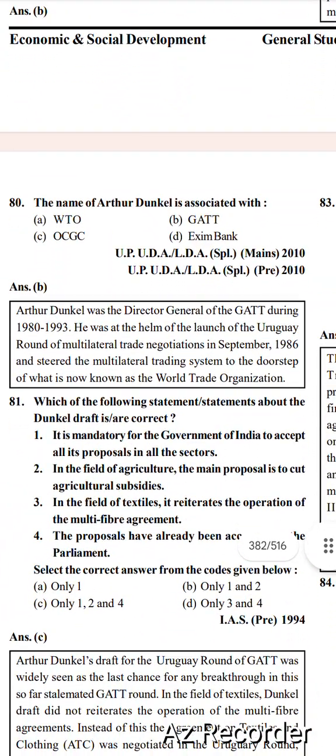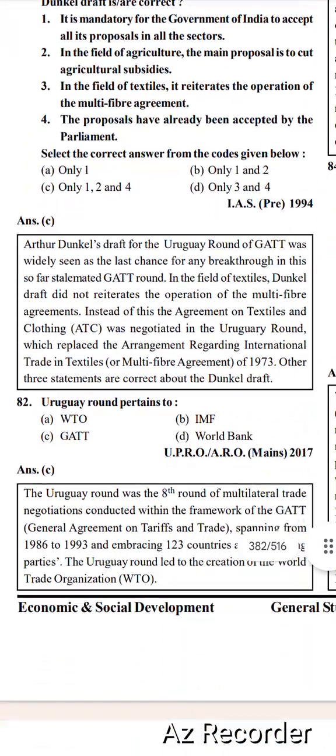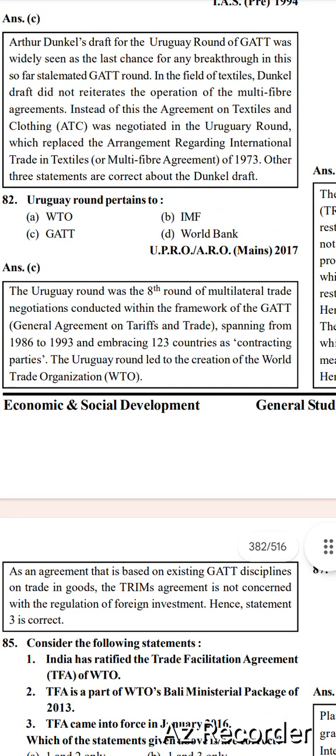The name of Arthur Dunkel is associated with options: WTO, GATT, ECGC, Exim Bank. Right option is option number B, GATT. Next, Uruguay Round pertains to World Trade Organization, IMF, GATT, World Bank. Right option is option number C, GATT.